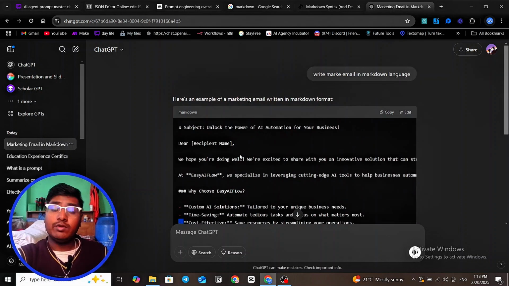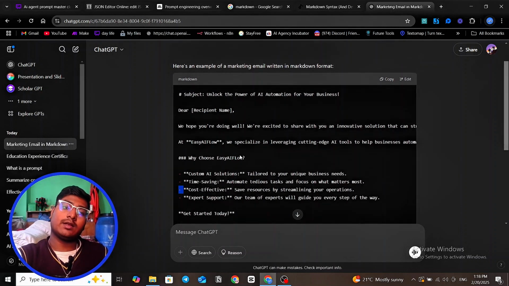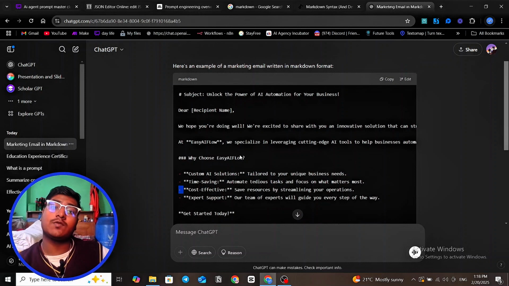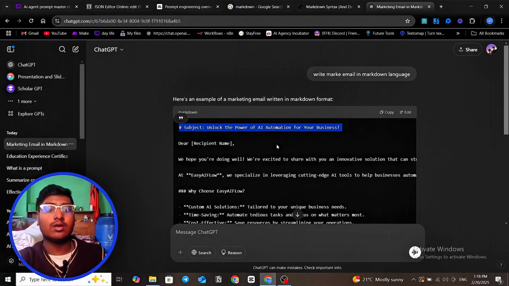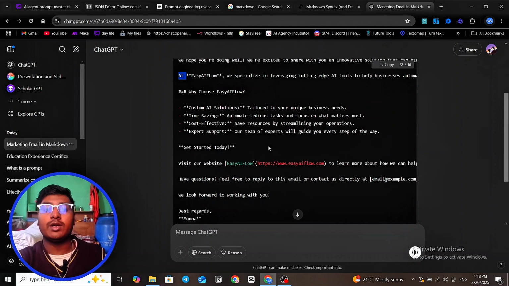So why do we write in Markdown format? Because a lot of OpenAI agents follow this format, and if you write in this format, the agent understands very quickly. It's also a very light and clean way to write because you can define the heading, define the subheading, bold text, and write a point, so this is the main topic or this is the point.